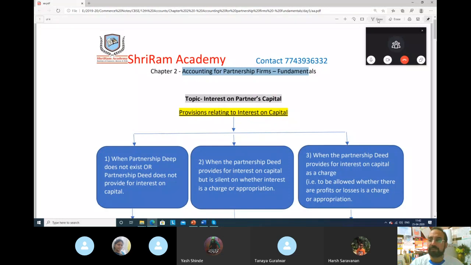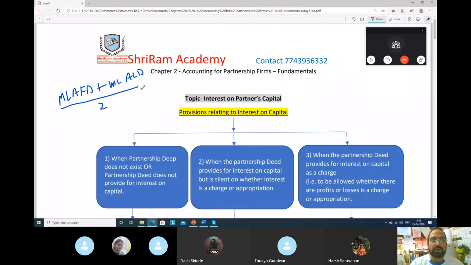Remember the formula we discussed: months left after first drawings plus months left after last drawings, divided by 2. This we used for calculating the period. So, a very short revision of the important thing.